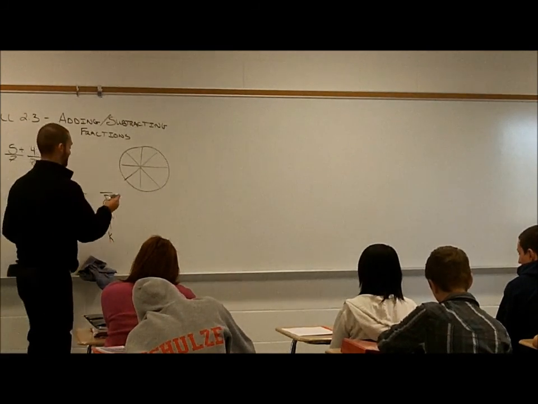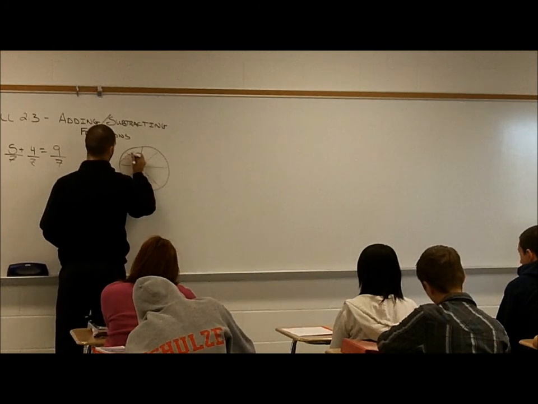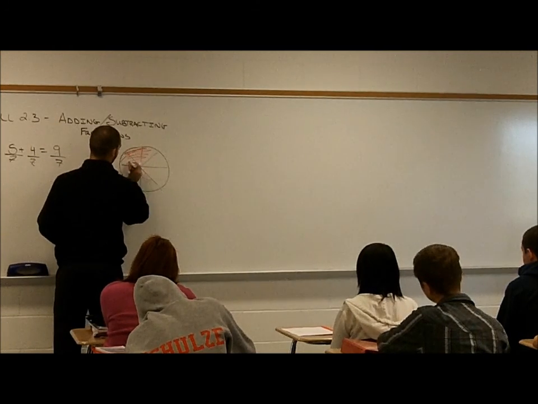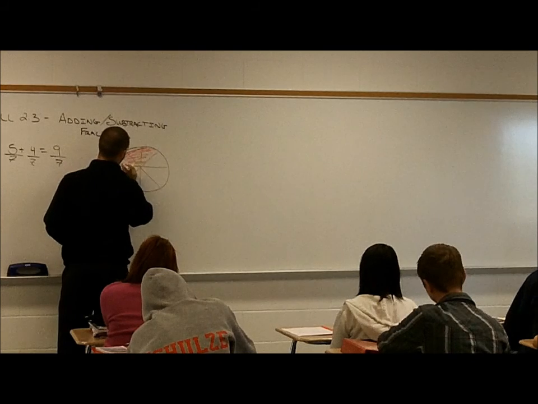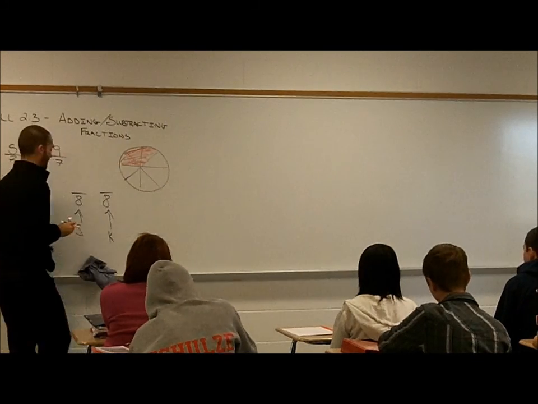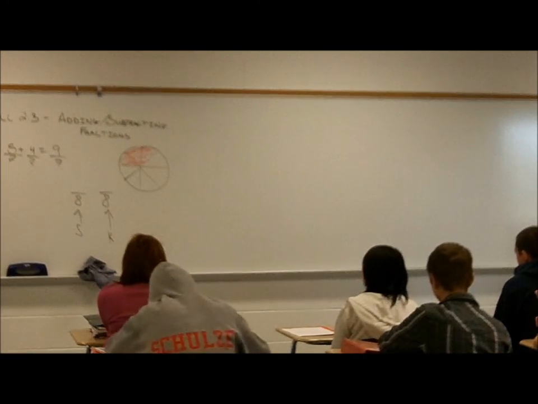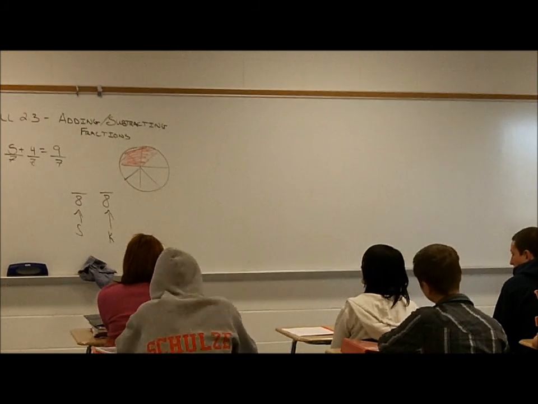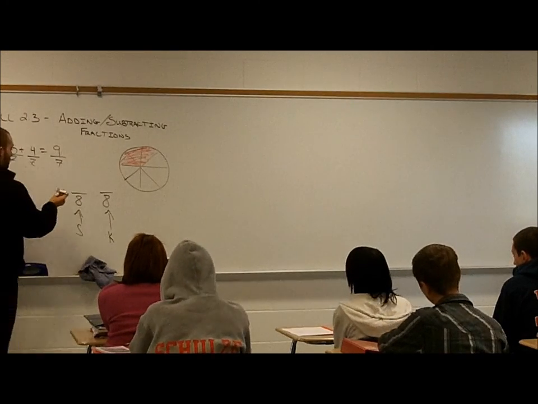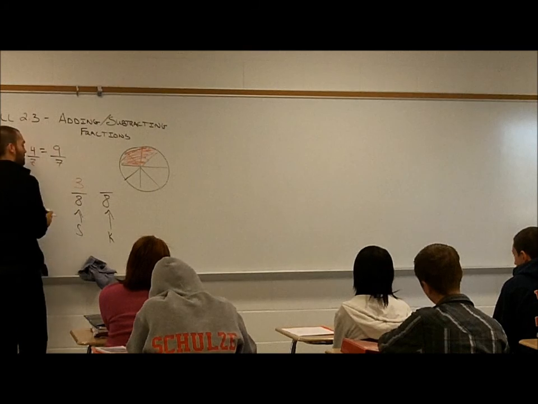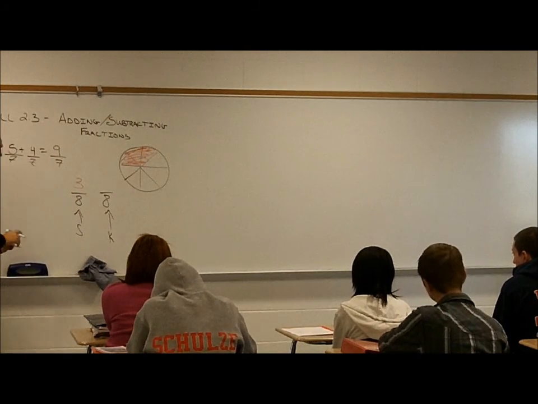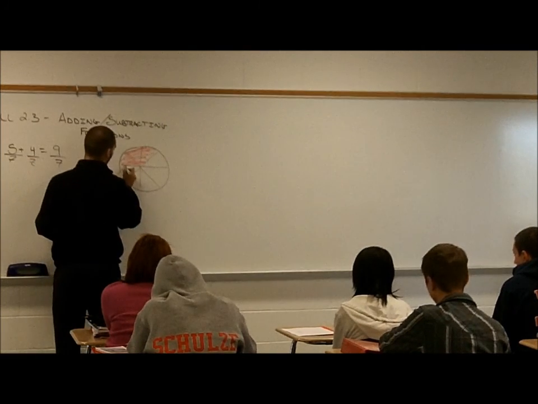She took 3 slices. Overall. Right? So where would I put the 3? Over the 8 for Shelby, right? There goes the 3. Well, Keisha, she ate 4 pieces.